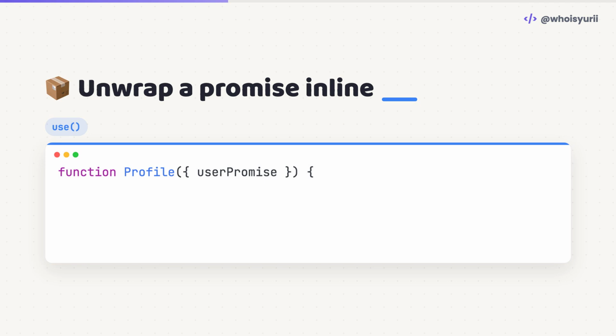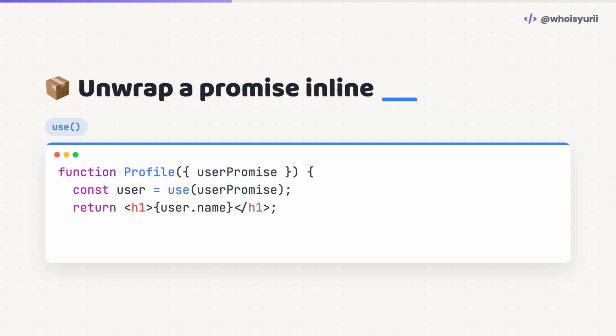Pass a promise in, call use, and you've got the resolved value, no useEffect, no manual loading state. It's the cleanest way yet to read async data inside a component.